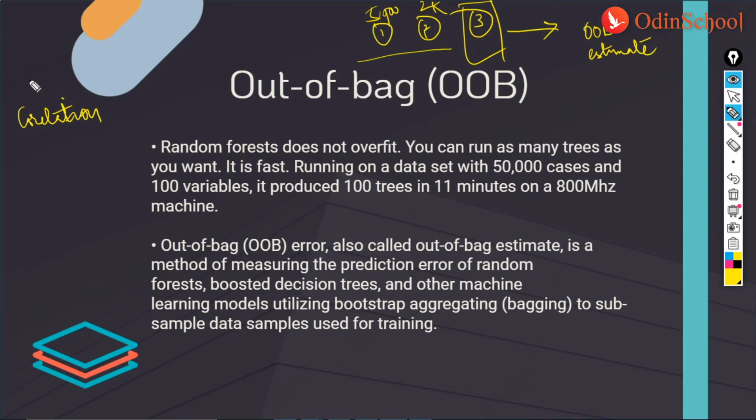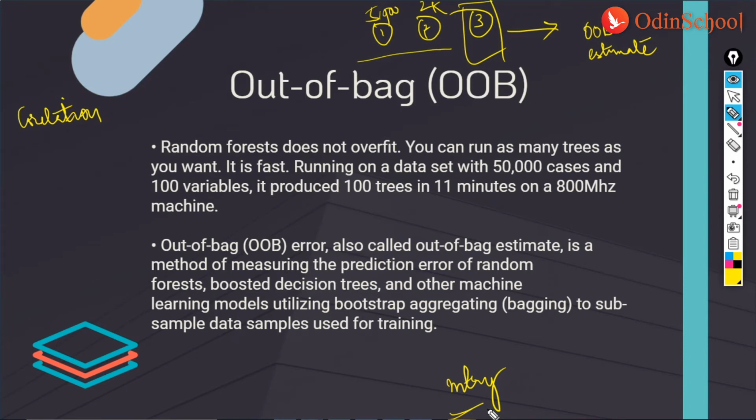A tree with a lower error rate is a very strong classifier, and increasing the strength of an individual tree would result in decreasing the forest error rate, which is the reason why we have another feature called mtry.